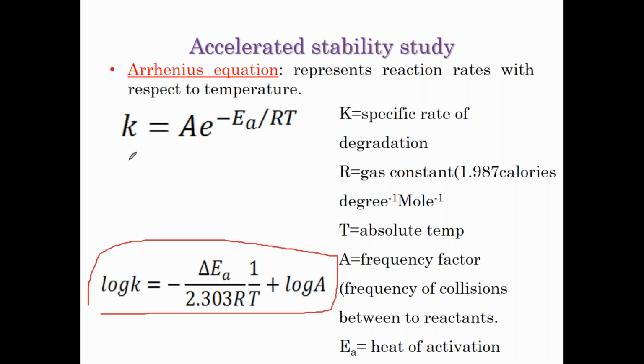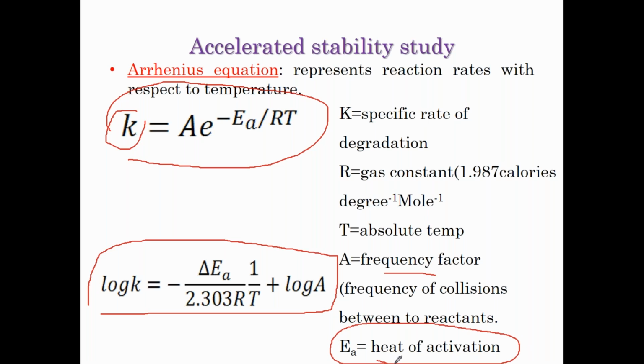This is the basic Arrhenius equation, which represents the reaction rate with respect to temperature. K is the reaction rate, the specific rate of degradation. R is the gas constant, represented by 1.9, a constant value that should be memorized. T is the absolute temperature. A is the frequency factor, that is the collision between the two reactants taking part in the reaction. And Ea is the heat of activation.